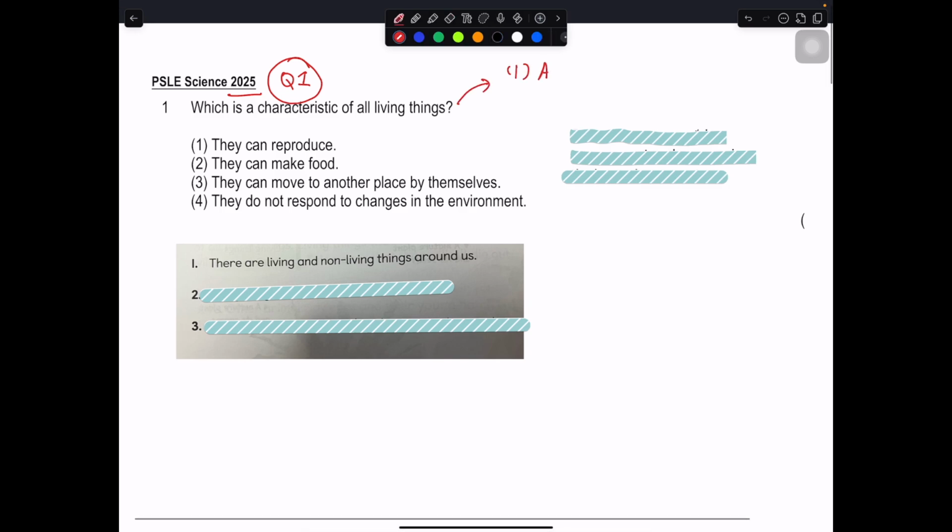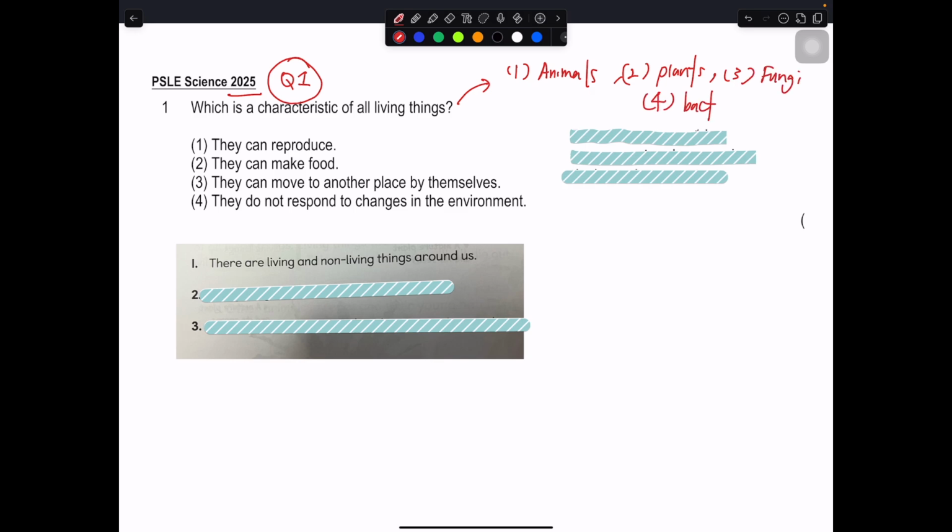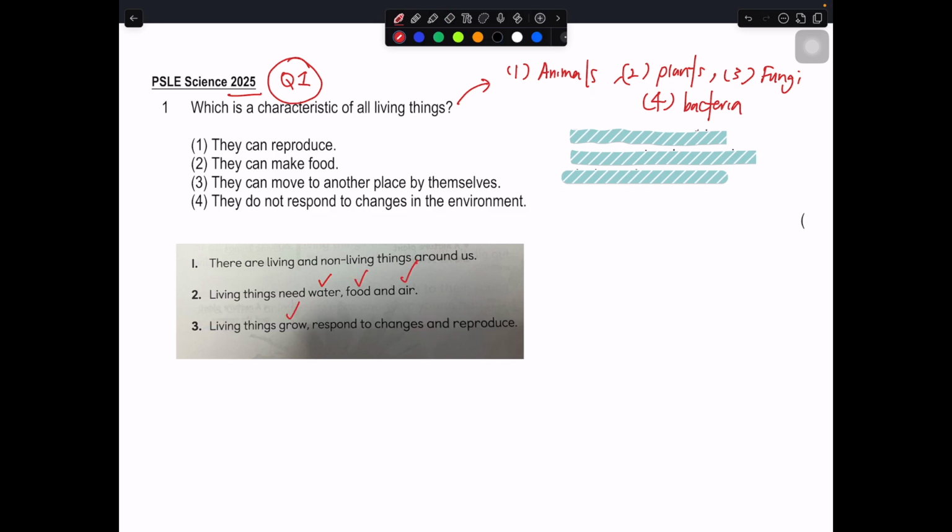Animal, plant, fungi, as well as bacteria. These are the 4 major groups of living things that you have learned in your P3 to P6. Some of the characteristics are that living things need water, food and air to survive. Living things can grow, respond to changes and reproduce.